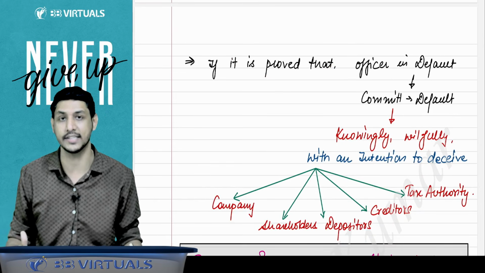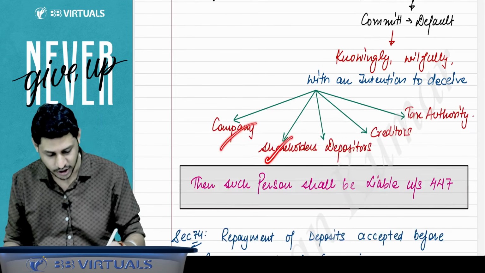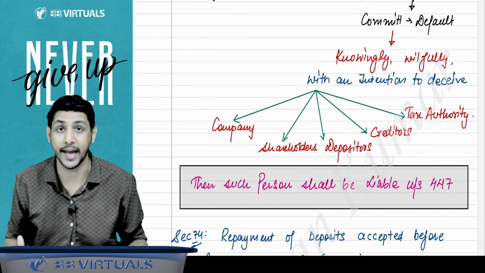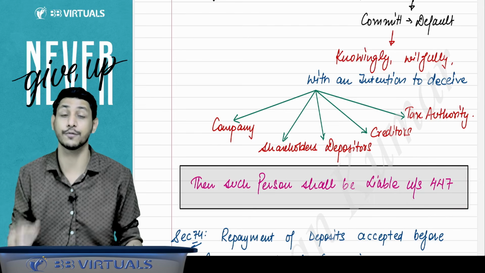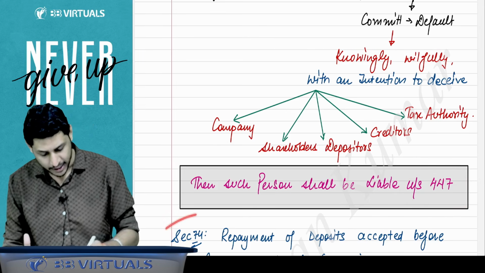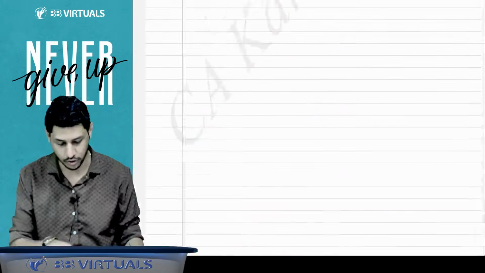willfully, in order to deceive, in order to do fraud with the company, shareholder, depositor, creditor, tax authorities, then such person will be liable under section 447. That is, fraud punishment will be applicable to him. Got it, sir. Now I'll come to section 74 later. Let me tell you the limits also and the chart also.